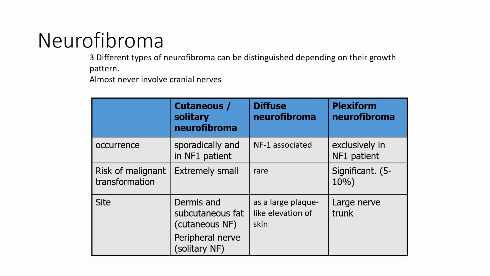As for the site, plexiform neurofibroma is seen in the large nerve trunk, whereas cutaneous neurofibroma are seen in the dermis, and solitary neurofibroma are seen in peripheral nerve. Diffuse neurofibroma are seen as a large plaque-like elevation of the skin.